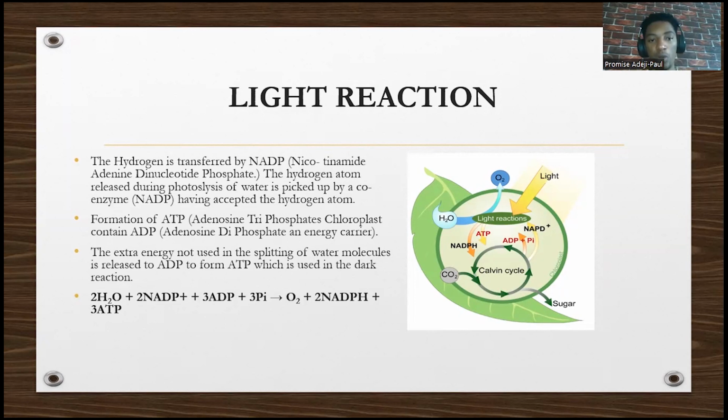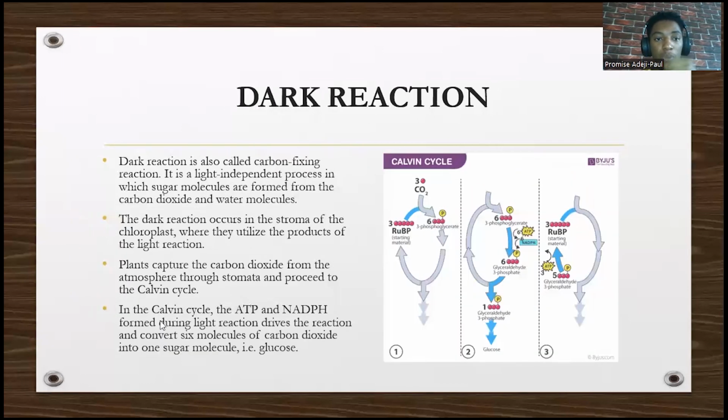So this is the equation for the light reaction stage. And on the right side, you will see a depiction of the light reaction stage. So next, we're going to talk about the dark reaction.